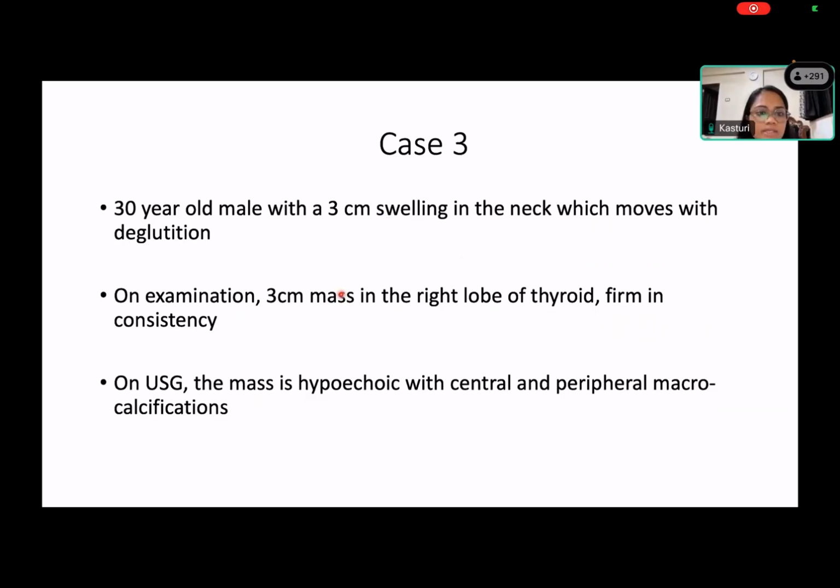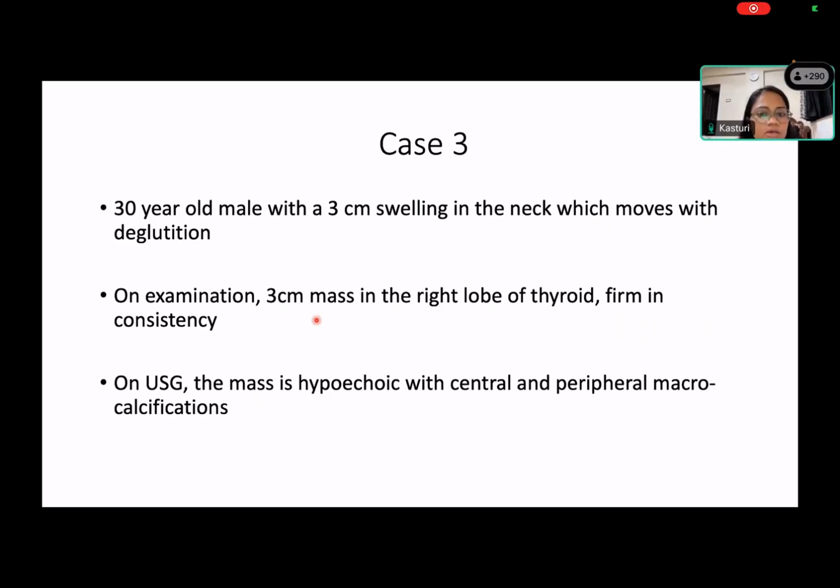On examination, a 3 centimeter mass in the right lobe of the thyroid, firm in consistency. On USG, the mass is hypoechoic with central and peripheral macrocalcification. Based on these features, what should be your clinical impression of this thyroid swelling? What history is missing in this case, and whether or not you should go ahead and FNA this swelling? And if yes, why?